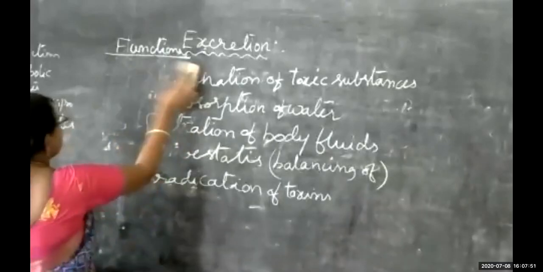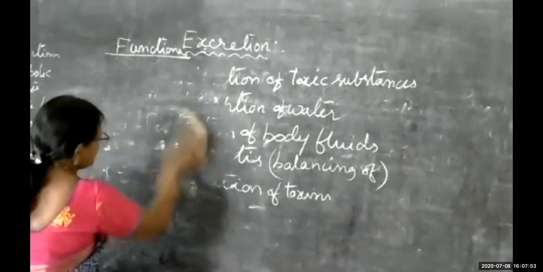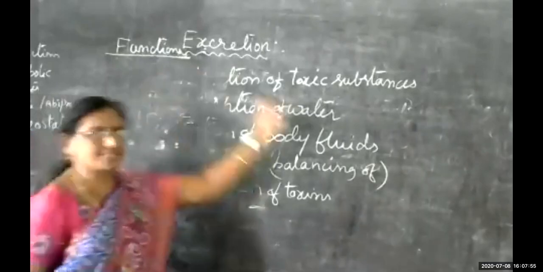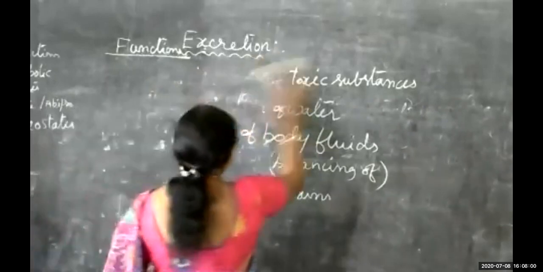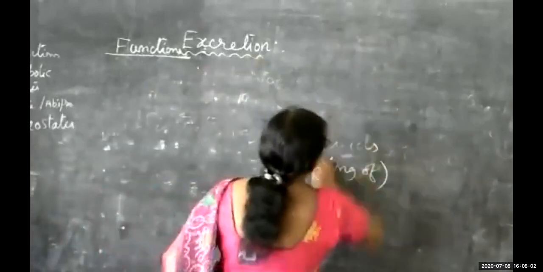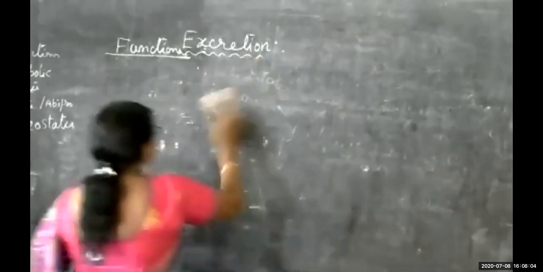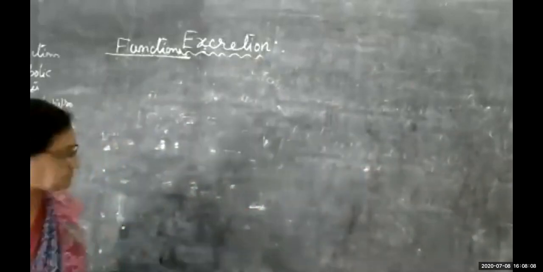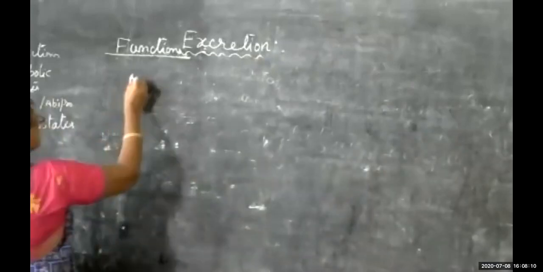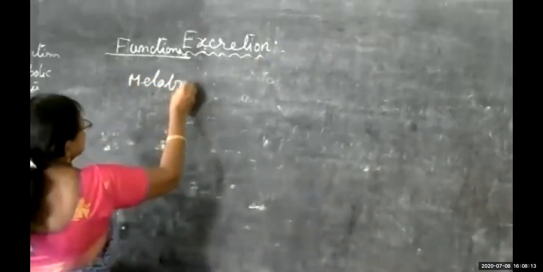Then what are the metabolic wastes? Till now I have been saying that the excretory system is useful for removing metabolic wastes. So what are the metabolic wastes to be removed from the body through the excretory system?